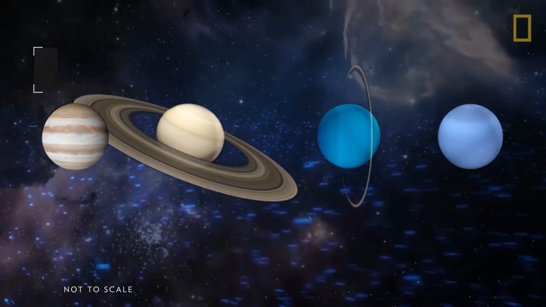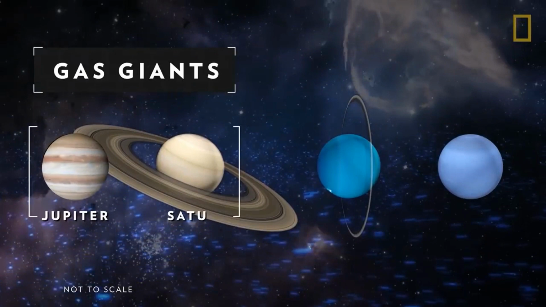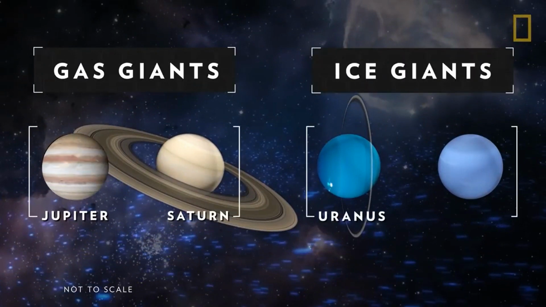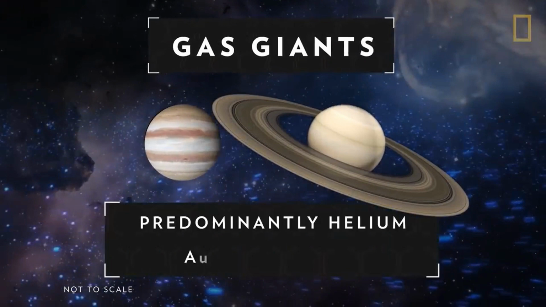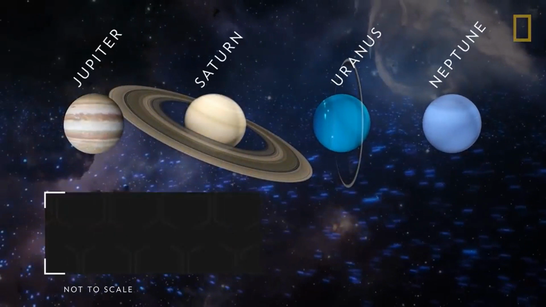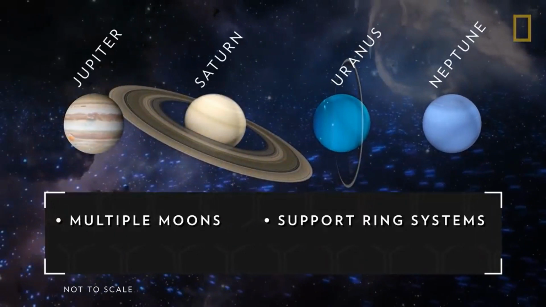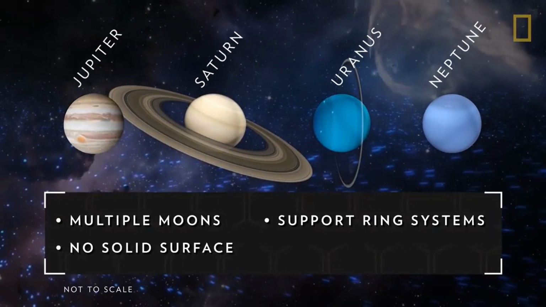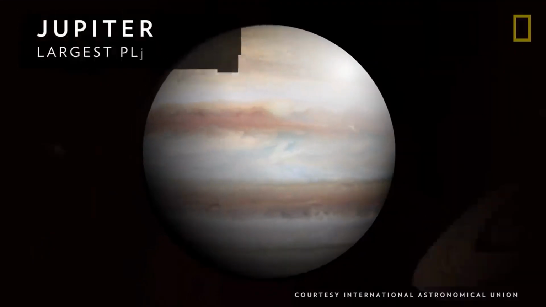Next is Jovian planets. Jovian planets are subdivided into gas giants and ice giants. These are gas giants. These are the ice giant planets. These are the 4 Jovian planets. Multiple moons, no solid surface, support ring systems, immense in size.